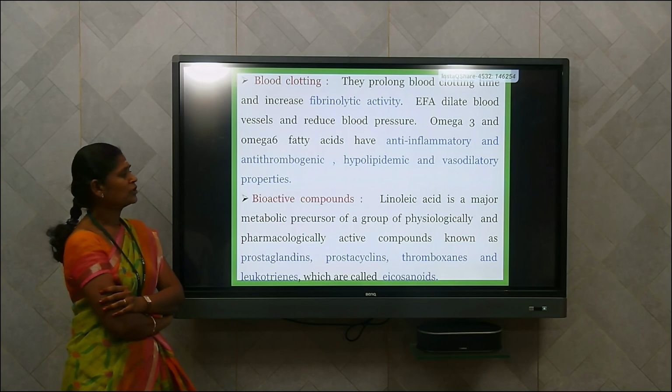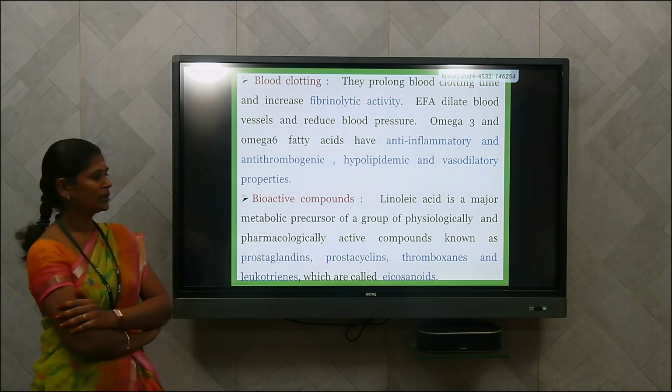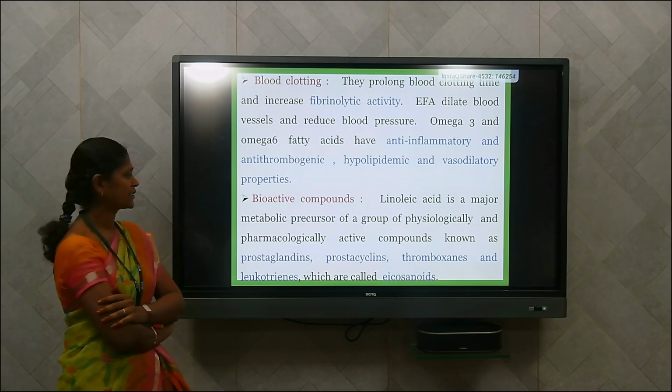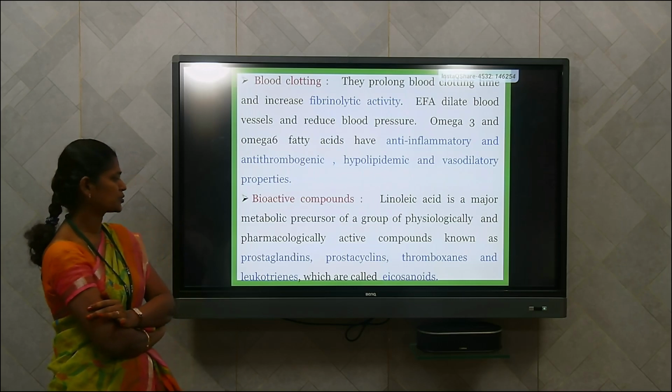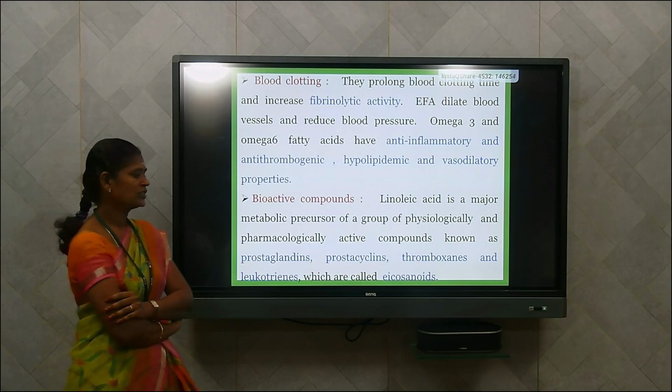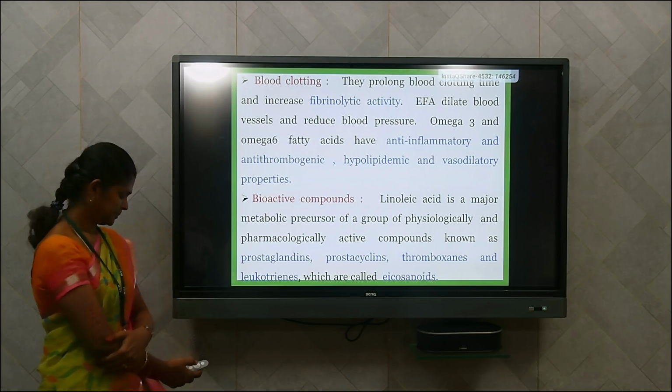Bioactive compounds. Linoleic acid is a major metabolic precursor of a group of physiologically and pharmacologically active compounds like prostaglandins, prostacyclins, thromboxanes and leukotrienes. These are called eicosanoids.